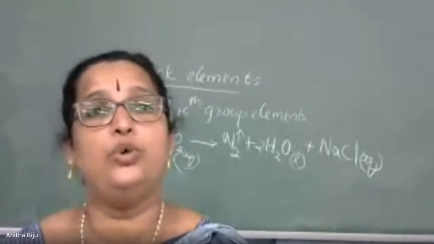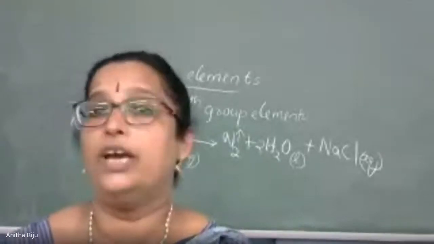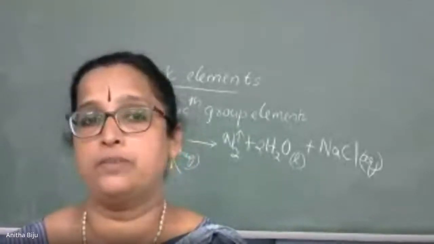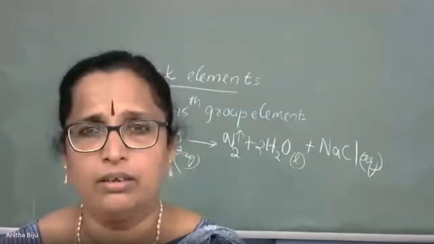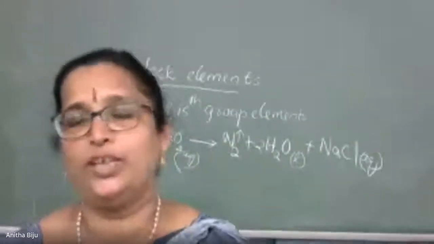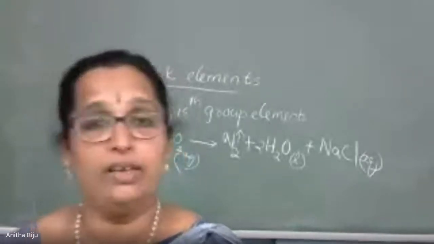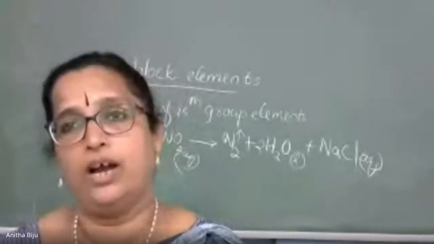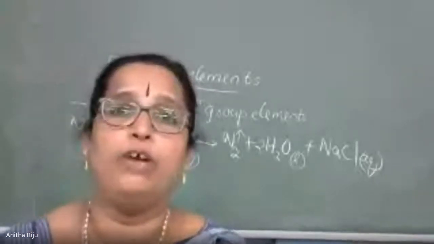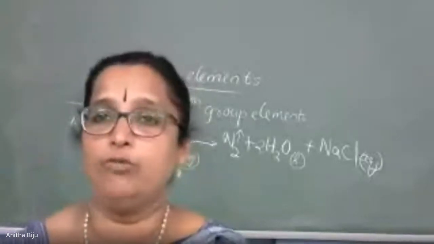So we need to prepare it in the most pure form, because we are consuming such kind of chips. Hardly 15 or 25 pieces are there, and the rest is full of dinitrogen.